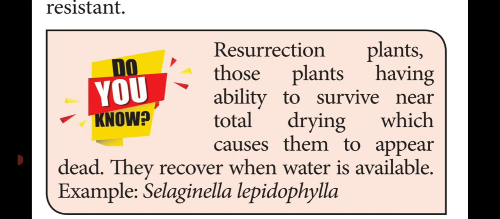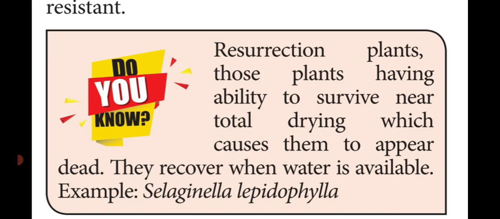See the paragraph. Resurrection plants are those plants having the ability to survive near total drying, which causes them to appear dead. That means during high drought conditions, some plants look dead, but whenever they obtain water, they survive.